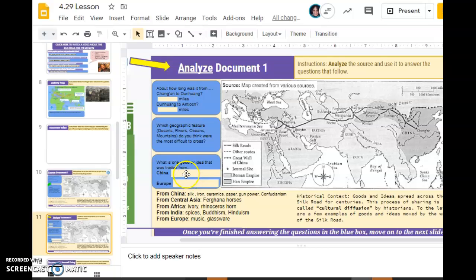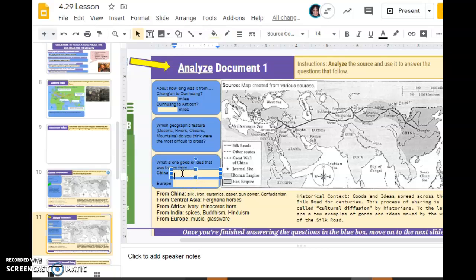In order to fill in the blanks, you'll just click and then start typing. Obviously, yours will look much more top quality than mine just did.